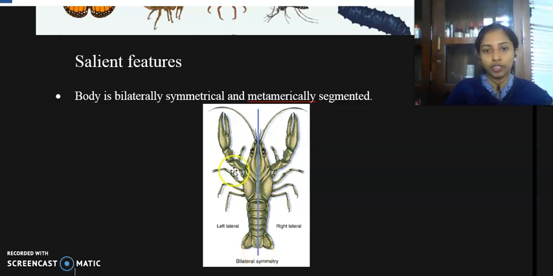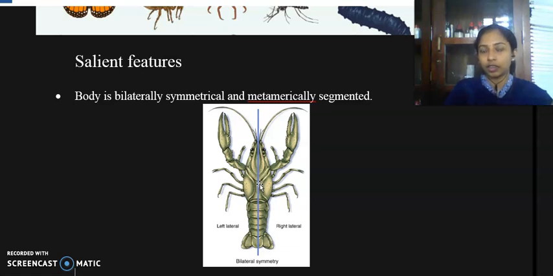Okay, this is a picture of a lobster. When we divide it in this angle or in this plane, we will get two equal halves. Such kind of symmetry is called bilateral symmetry. We will not get two equal halves if we divide it in this plane. Okay, so bilateral symmetry is a particular symmetry in which we get two equal halves when we divide it in a single plane. Such kind of symmetry is called bilateral symmetry. Okay, so members of this phylum possess bilateral symmetry.